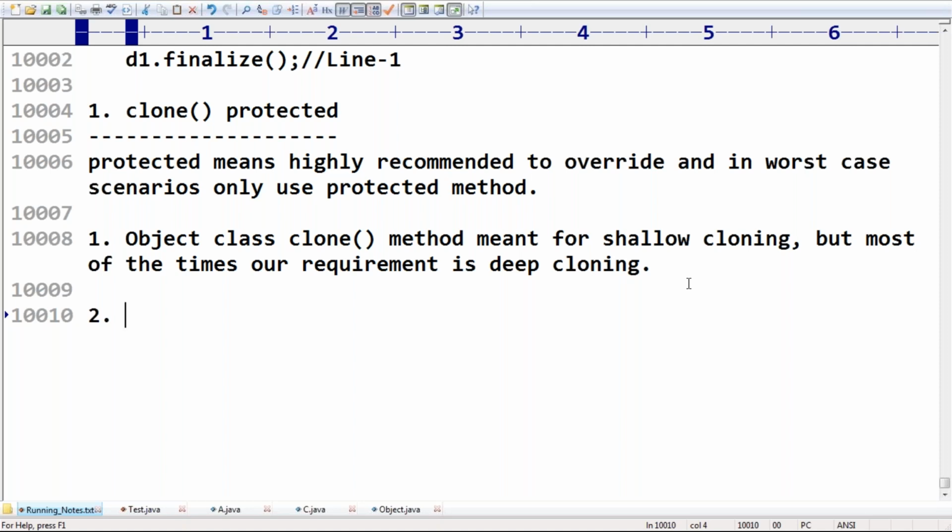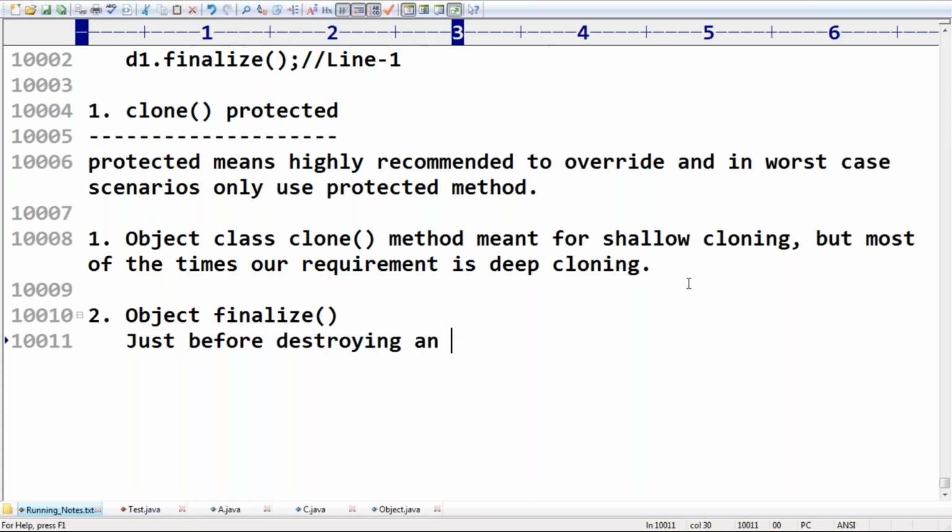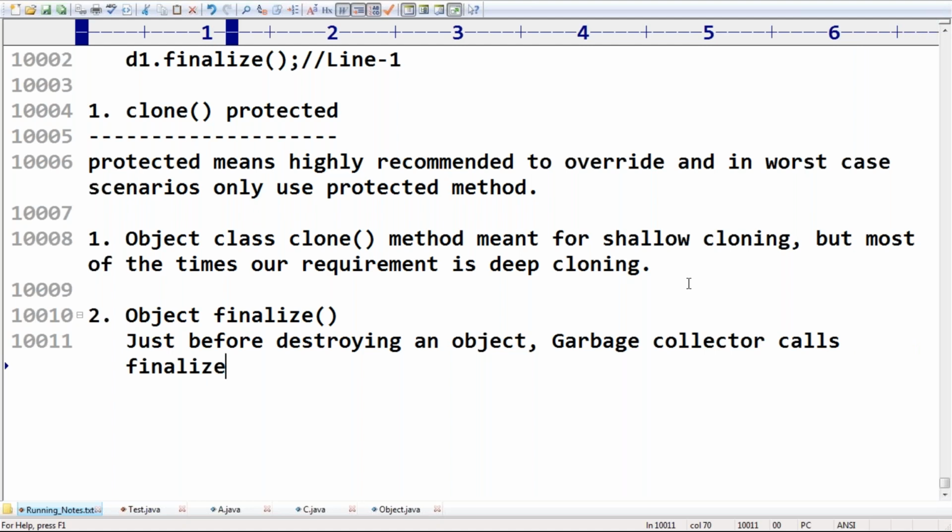Next, the finalize method. Do you know when the finalize method will be executed? Remember, just before destroying an object, the garbage collector calls the finalize method to perform cleanup activities.